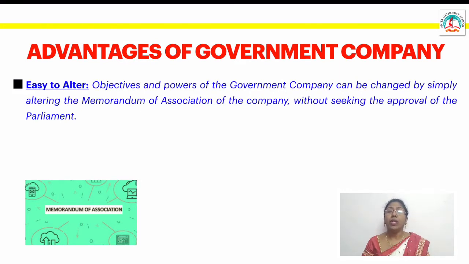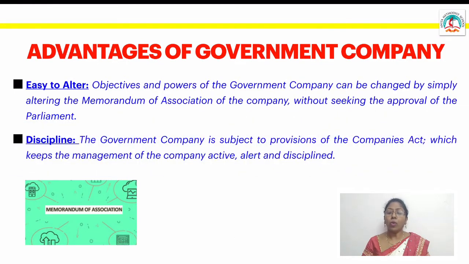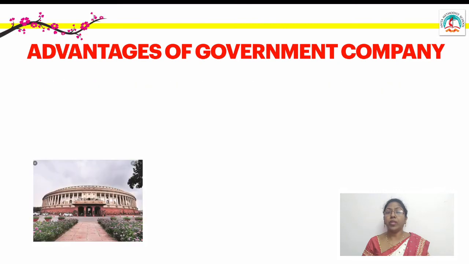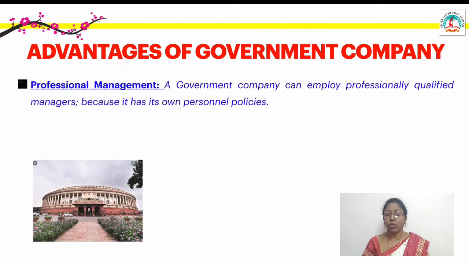Easy to alter. If they want to change any of the objectives of the company, they can just make a simple change by altering the memorandum of association without seeking the approval of the parliament. Discipline. The government company is subject to provisions of the Companies Act. So they have to maintain strict discipline. They have to be active, alert, and disciplined. So that is one of the biggest advantages here also.